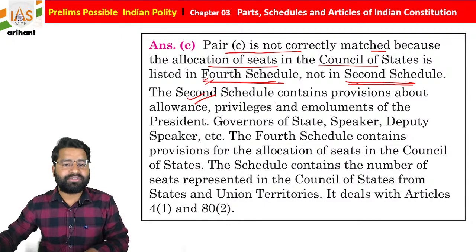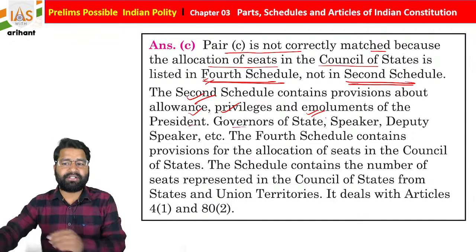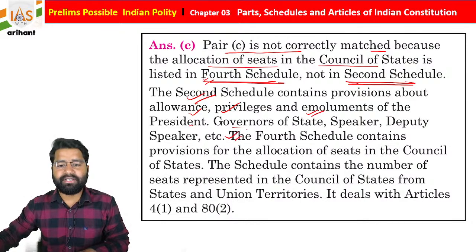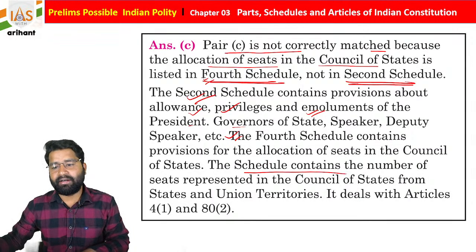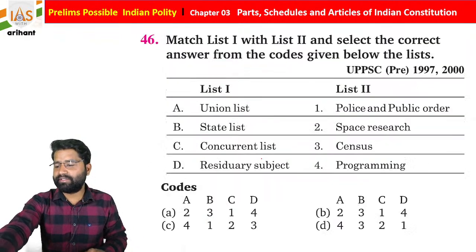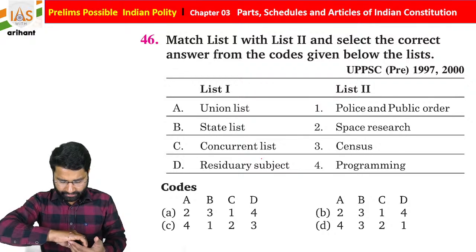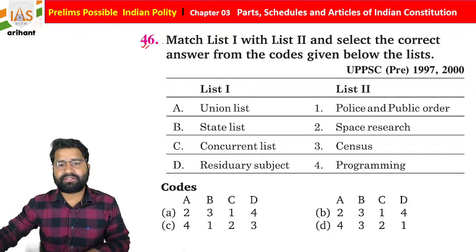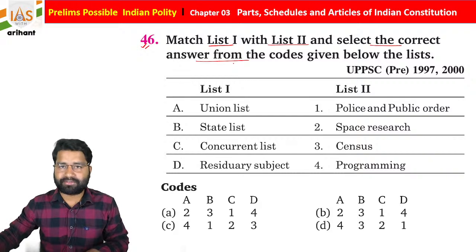Second schedule contains provisions about allowances, privileges and emoluments of the president, governor of a state, speaker, deputy speaker. Fourth schedule contains allocation of seats of the Council of State. We already know, so the Council of State seat division is there. Getting it? Okay, now if you see the next question, you have to match list 1 with list 2 and select the correct answer from the code given below the list.